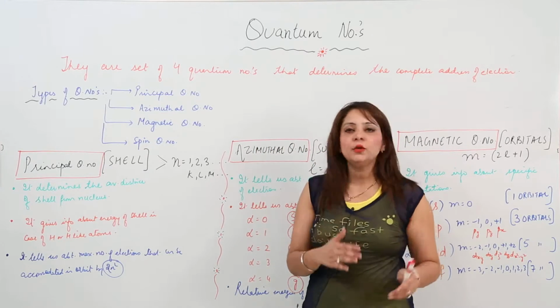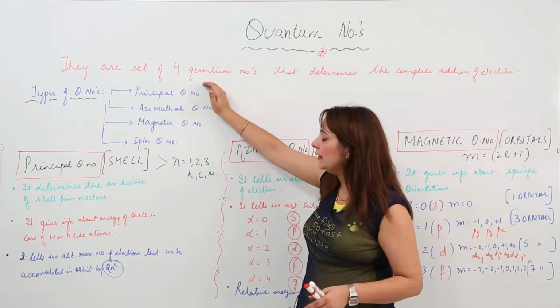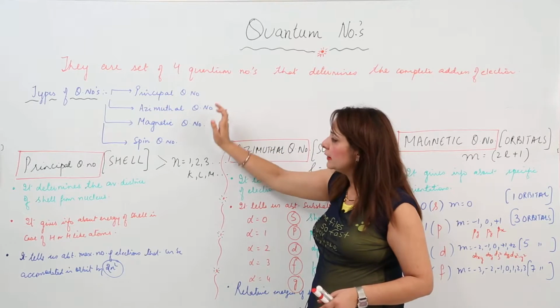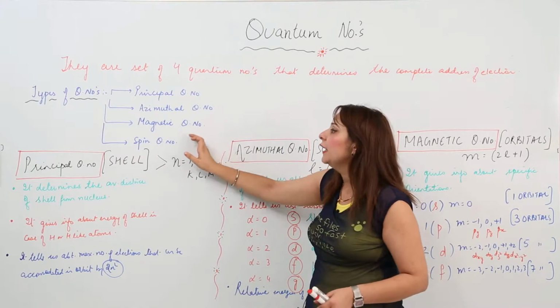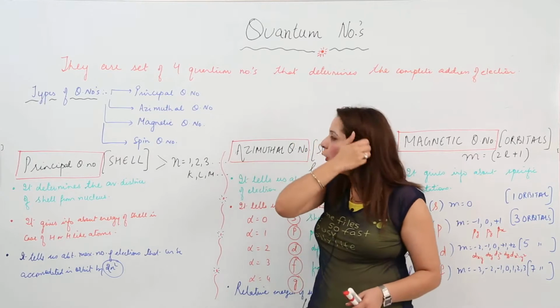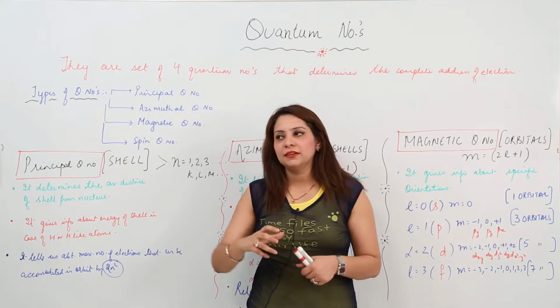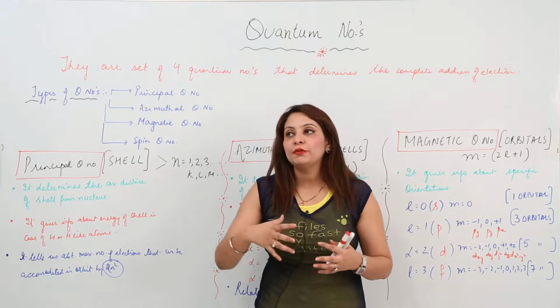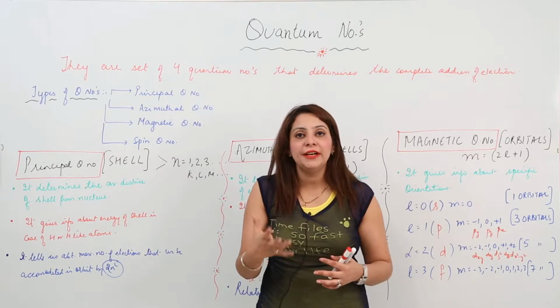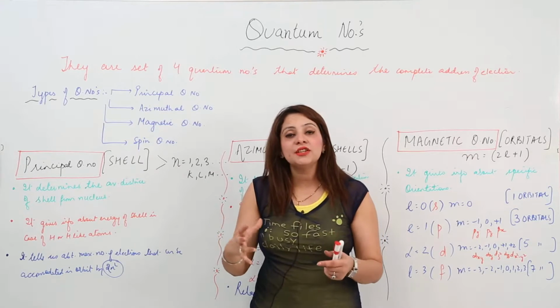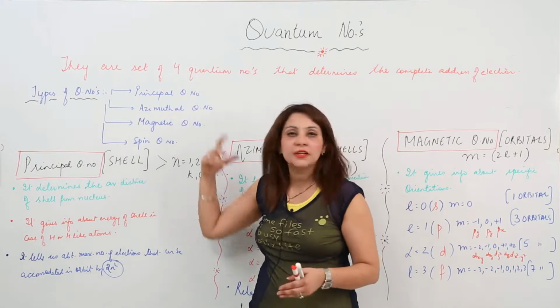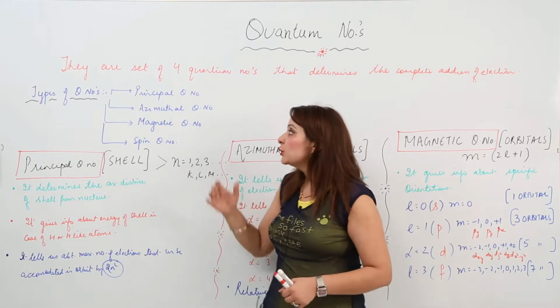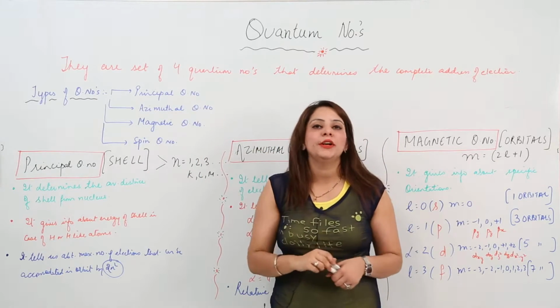So we have different quantum numbers. One is the principal one, second is the azimuthal one, third is the magnetic one, and fourth is the spin. Now I would like you to know where these quantum numbers originated from, or what activity provided the idea of the existence of this type of quantum number. So first is the principal quantum number.